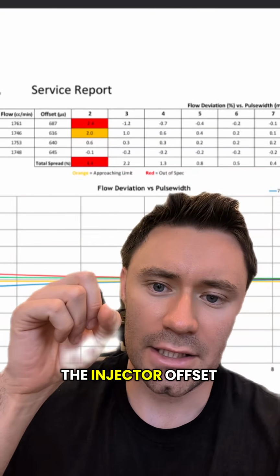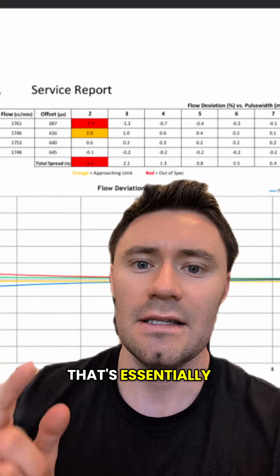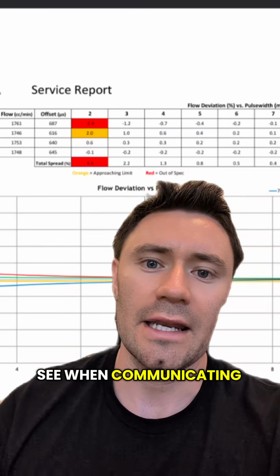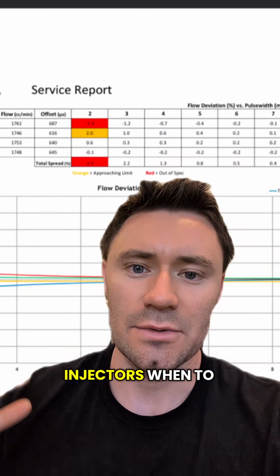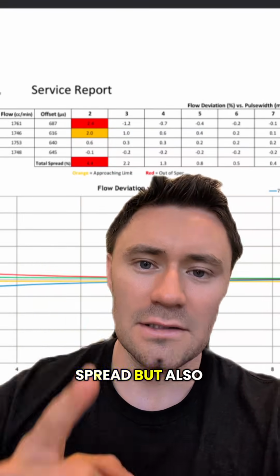Next, let's talk about the injector offset here in microseconds. That's essentially the delay the injectors are going to see when communicating with the ECU. The ECU tells the injectors when to fire. Not the best spread, but also not the worst.